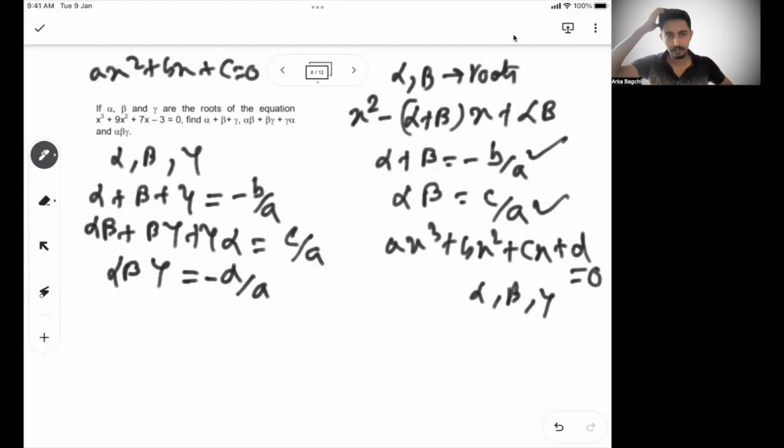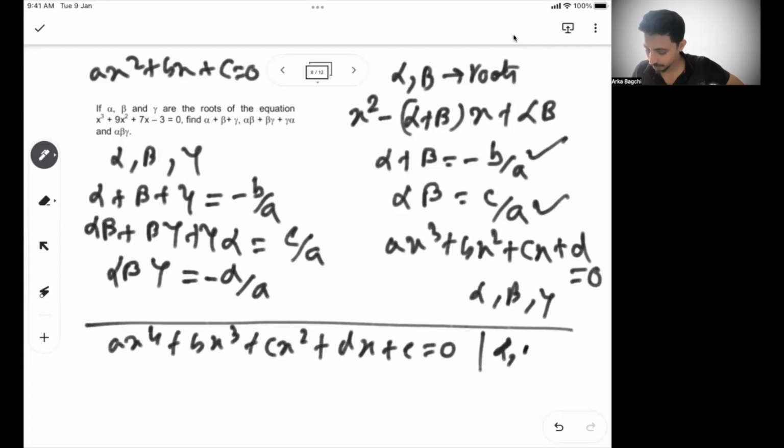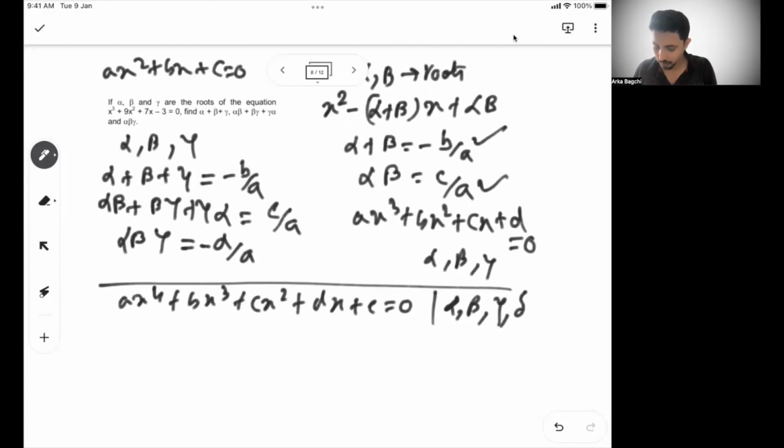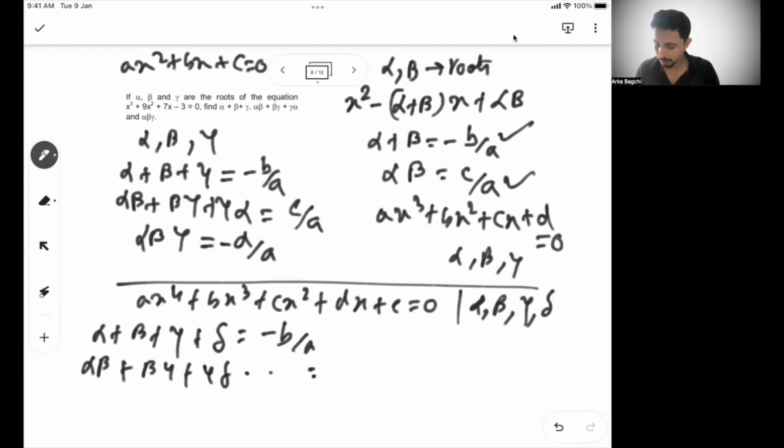So like this, for example, if you write ax to the power 4 plus bx cube plus cx square plus dx plus e equal to 0, and let's say the roots are alpha, beta, gamma, and delta. These are the 4 roots. How can you do it? If we apply the same thing, alpha plus beta plus gamma plus delta is minus b by a, taking every one at a time. Then if I take 2 at a time, alpha beta plus beta gamma plus gamma delta and so on, it will be c by a.